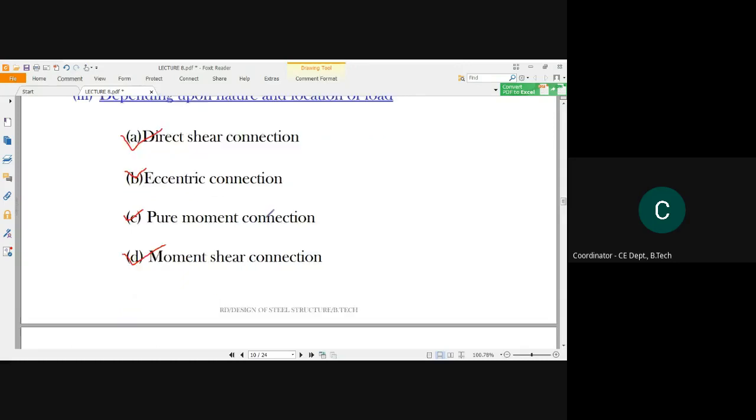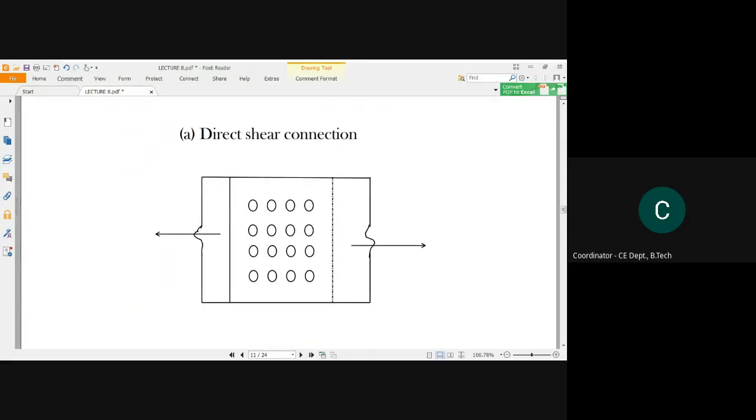See, the direct shear connection, that phenomenon will look something like this. See, this is a plate. This is one plate, and this is another plate. And the lapping part is this, right? So, in the lapping zone, the bolting connection will be situated.